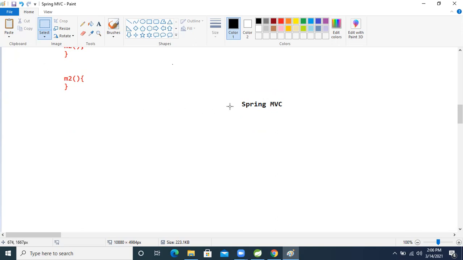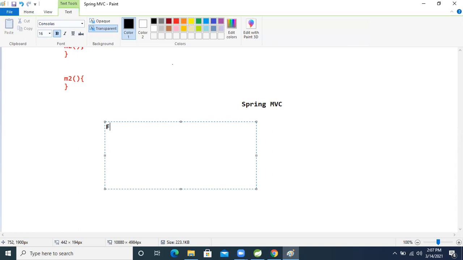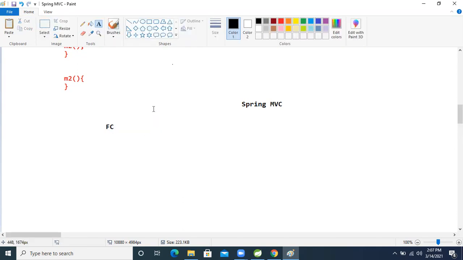But the Spring framework, Spring MVC, is an architecture, not a design pattern. In the Spring framework we use the front controller, FC, and the front controller is a design pattern.